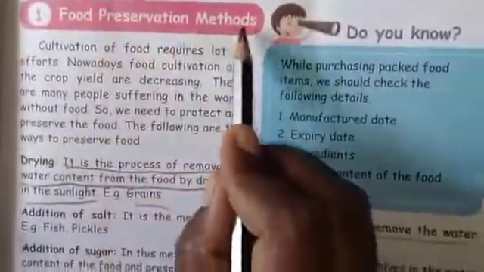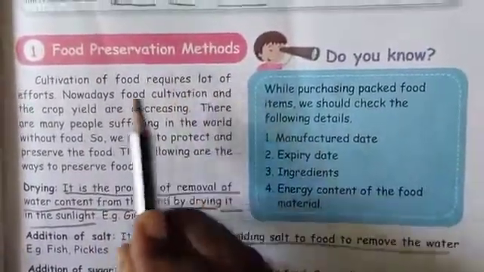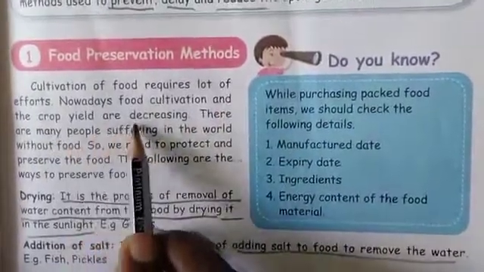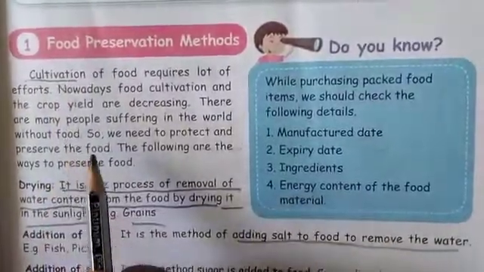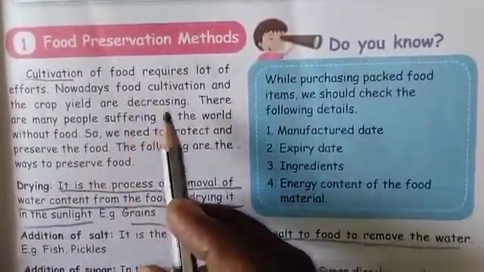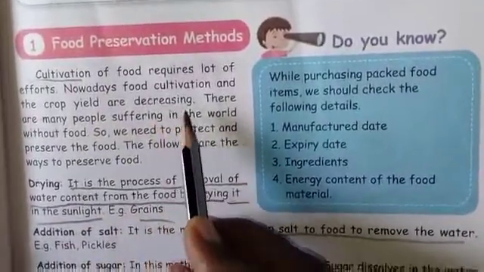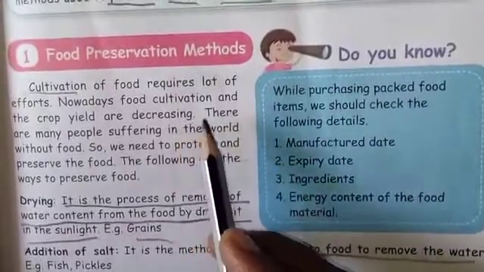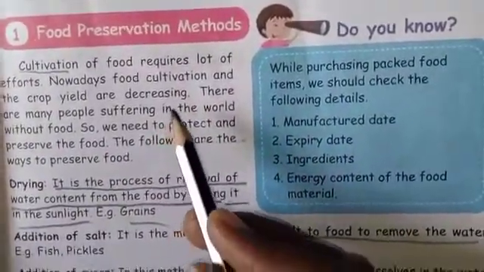In the preservation of food, what is the first subheading you are going to learn? Food preservation methods. Cultivation of food requires a lot of effort nowadays. Food cultivation and crop yield are decreasing. Cultivation means the growing of crops. Definitely the farmers have to take more effort, children. Nowadays agriculture is not liked by some people. Why is it decreasing? Because they face a lot of problems.